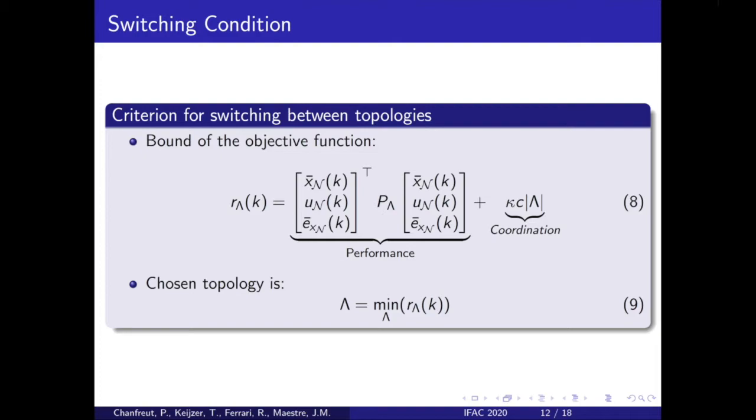This gives the following bound on the objective function, where next to the bound on the performance cost, the communication costs are truncated to kappa time steps. The topology is changed to the topology lambda that minimizes this bound on the objective function. We consider that switching between topology takes place periodically, and the frequency at which topologies are switched can be chosen completely independently of the control frequency.